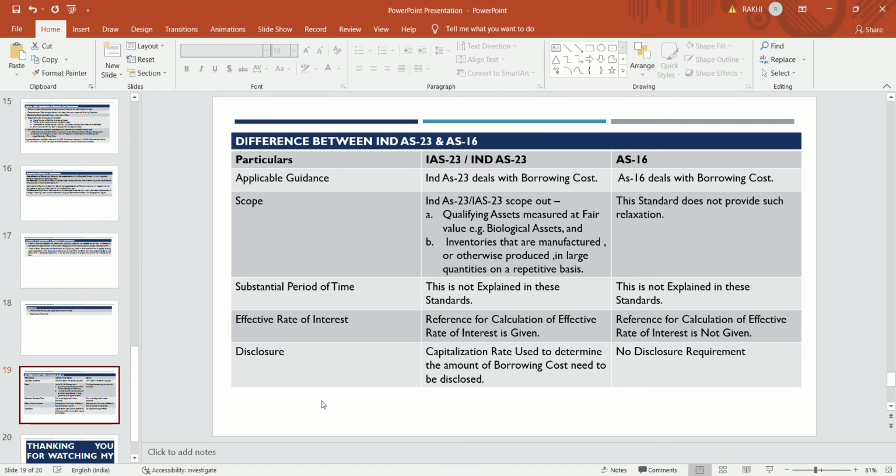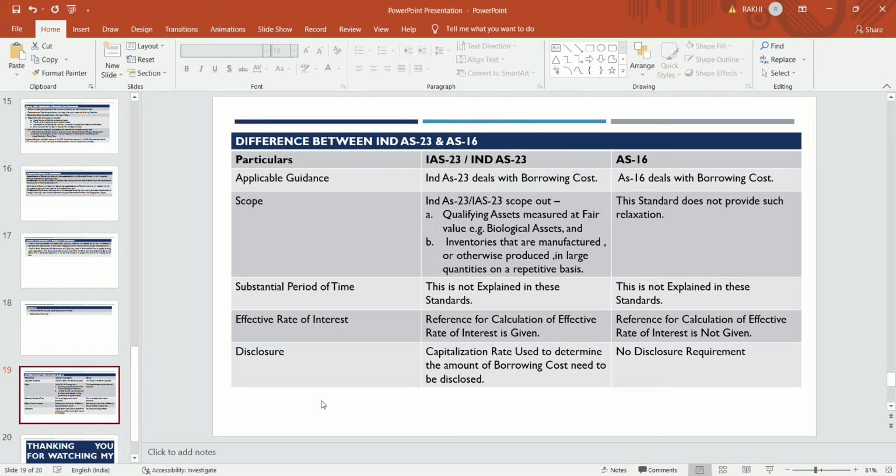What is the difference? There is a key difference between Ind AS or IAS 23 and AS 16. AS 16 deals with borrowing cost, that is the old accounting standard, and Ind AS 23 is the new accounting standard as per IFRS or IAS, which also deals with borrowing cost. Borrowing cost in Ind AS terms will be Ind AS 23, and in the old accounting standard it will be under AS 16.